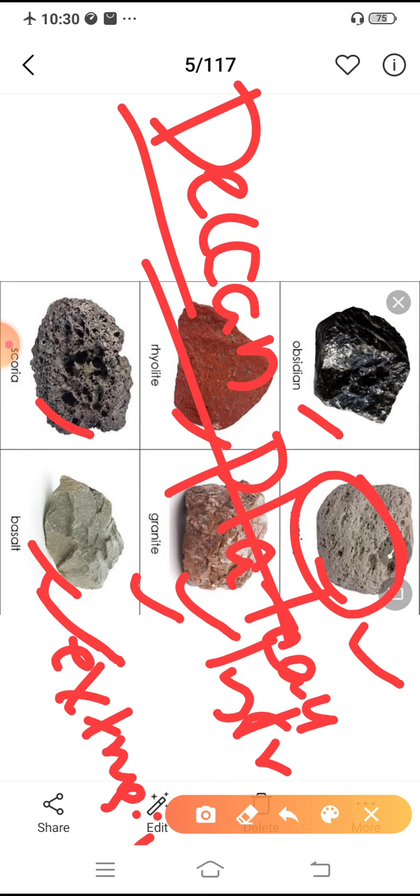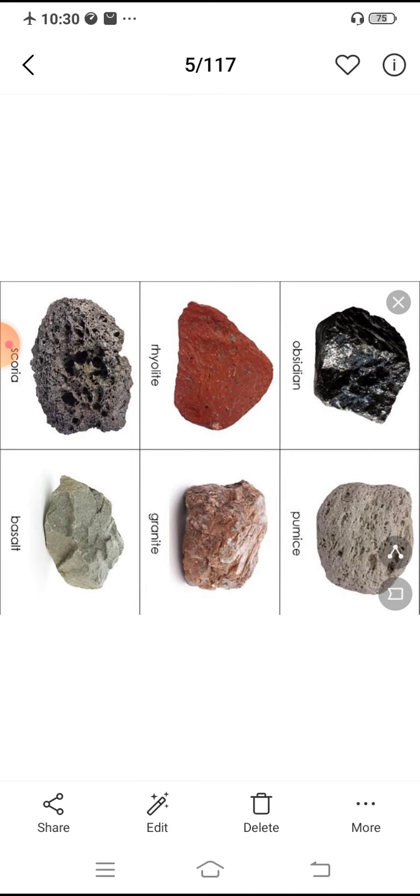So how are these igneous rocks formed? By solidification of lava or magma. Lava solidified forms extrusive igneous rock, and magma forms intrusive igneous rock. So basalt, granite, pumice, all these are examples of igneous rocks. So can we go to the second type? Okay, fine.